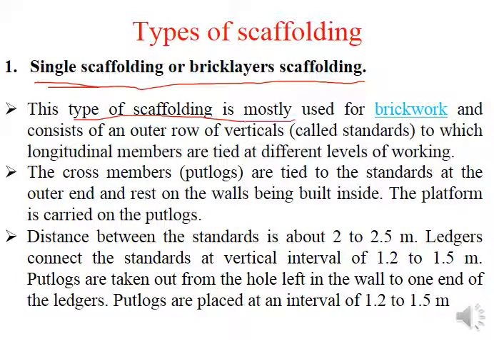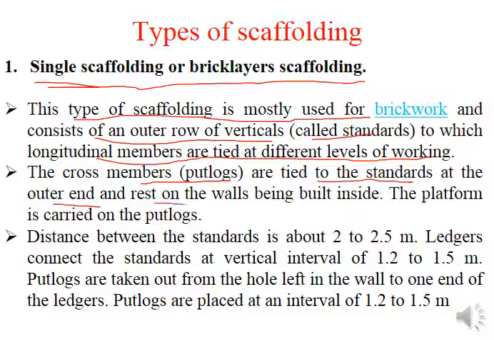This type of scaffolding is mostly used for brickwork and consists of an outer row of verticals called standards to which the longitudinal members are tied at different levels of working. The cross members, meaning putlogs, are tied to the standards at the outer end and rest on the wall being built inside. I have told you, and we have also shown it in the figure. The platform is carried on the putlogs, of course that platform is wooden boards.